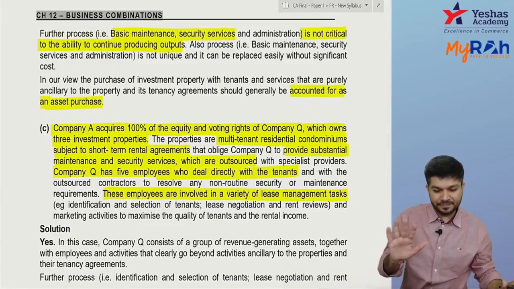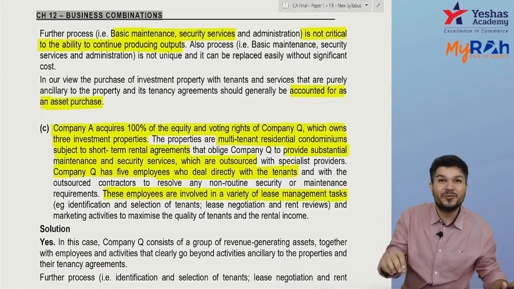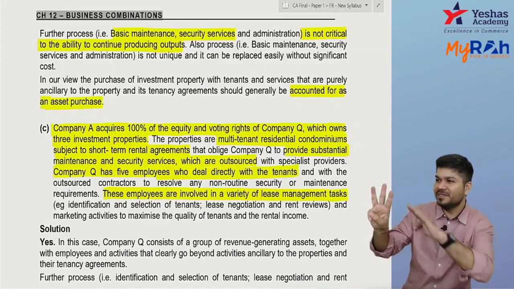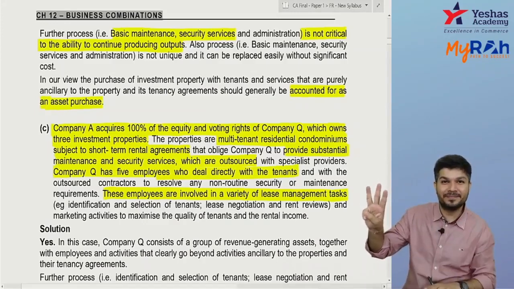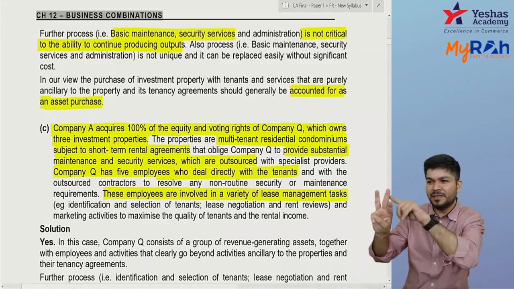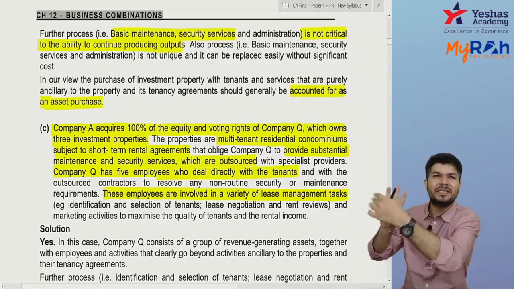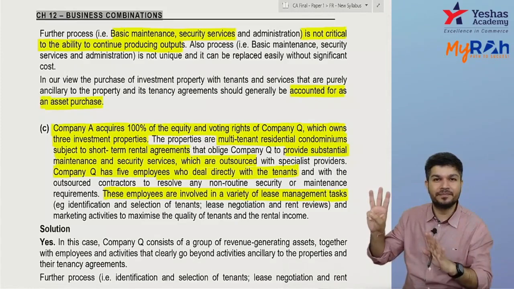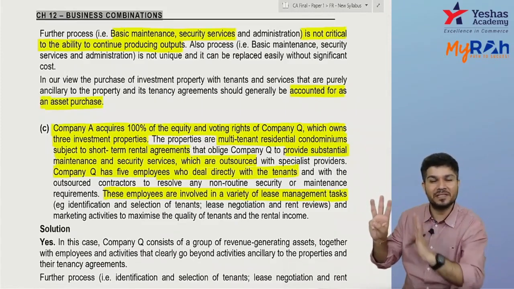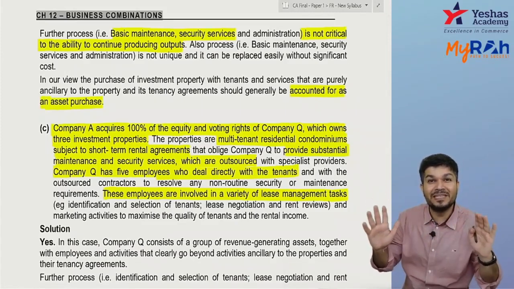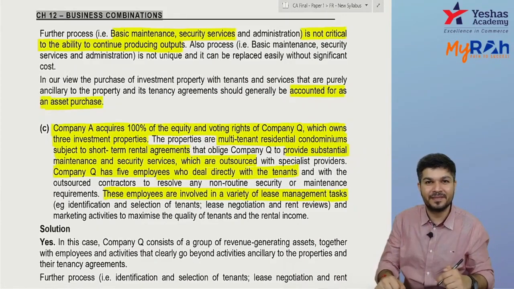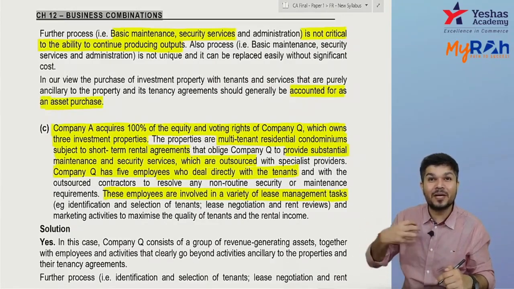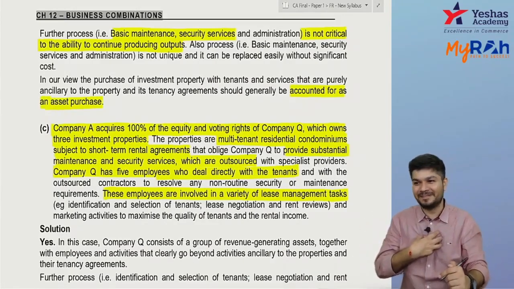Okay, so now company Q also has 3 properties, but these are 3 big buildings: 100 apartments, 100 apartments, 100 apartments, and there are so many tenants inside. 5 employees are there who are managing the leasing work. So can I say now company Q is a leasing company? And if I acquire company Q, can I say I acquired a business?